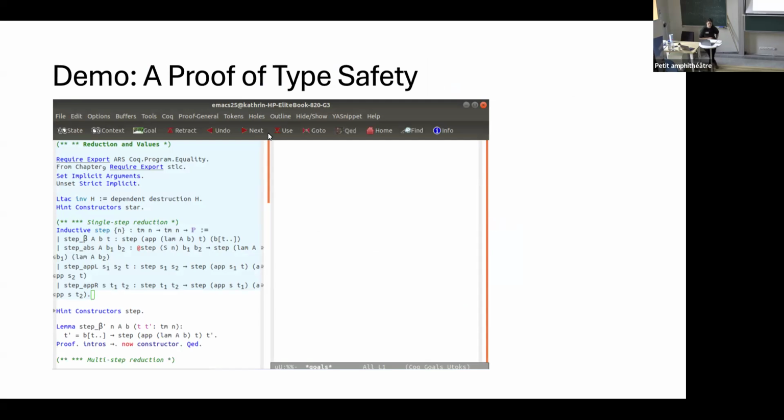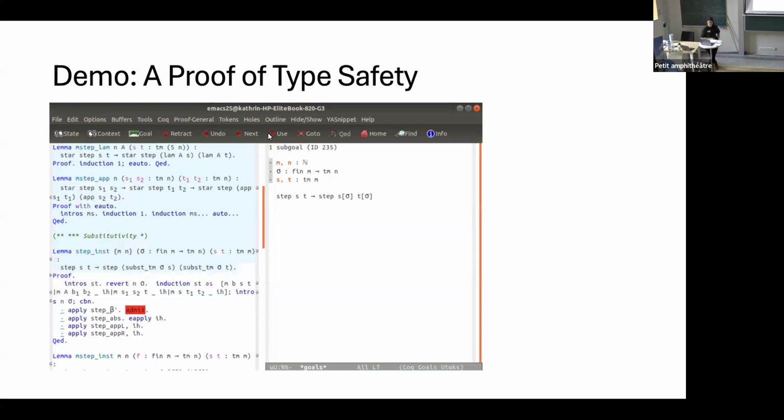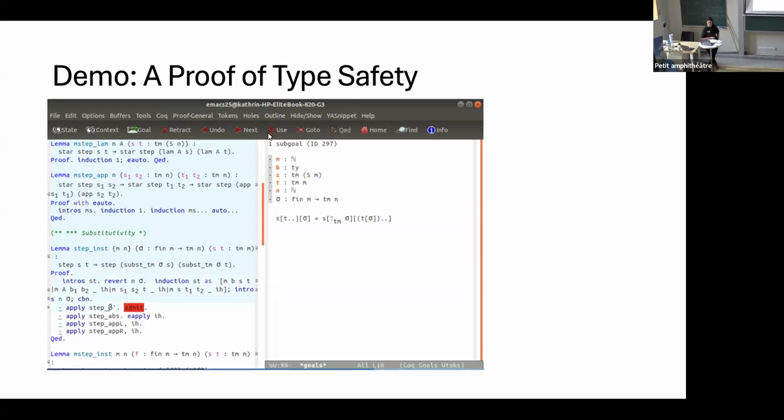So we might, for example, want to do a proof of type safety. So we have here a definition of evaluation, stepping one step. We have the definition of beta reduction, like the step of an application, a lambda and a t, where we use this definition of cons and use the primitives defined before, where basically the zero variable is replaced by t and everything else stays the same. And if you want to prove that step is substitutive, so that if step s t, then also step s substituted with sigma and t substituted with sigma holds, we would do the usual proof by induction.